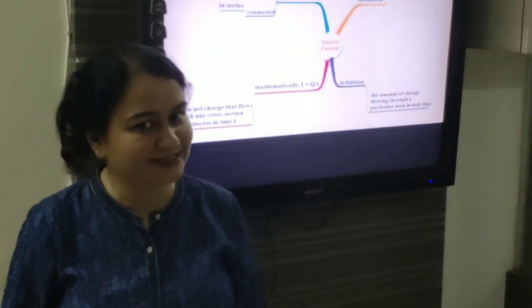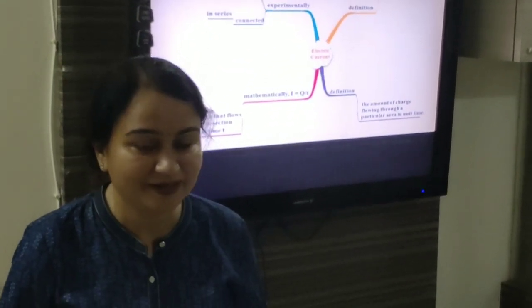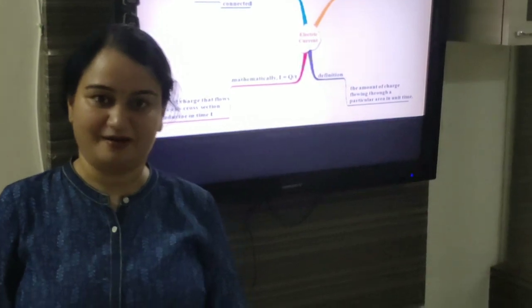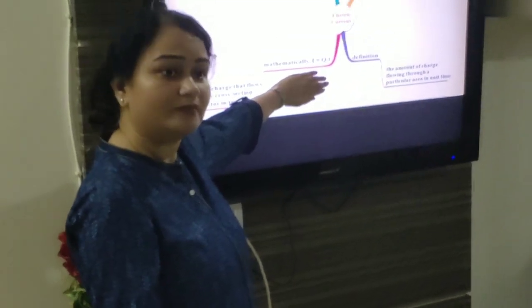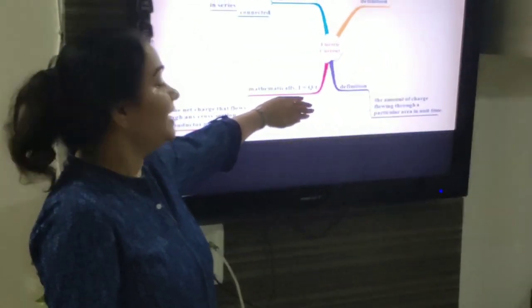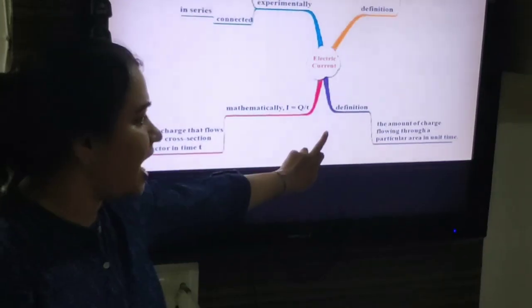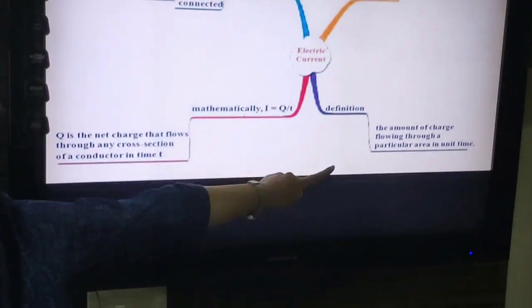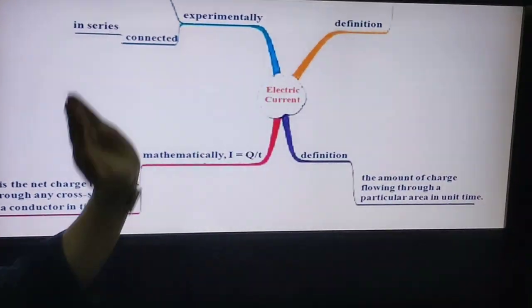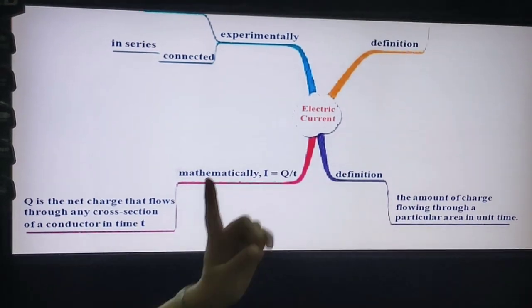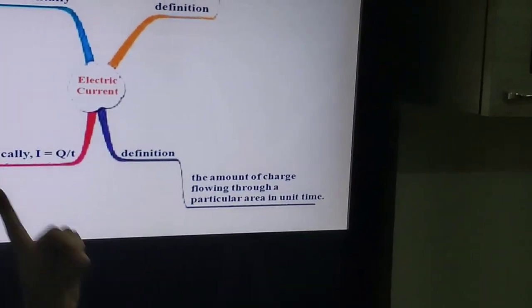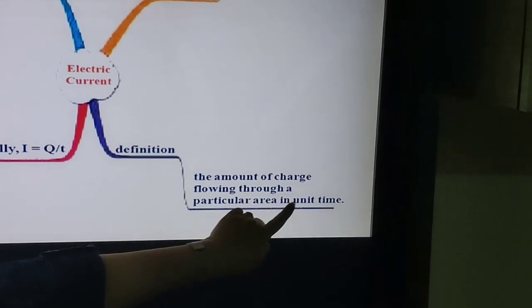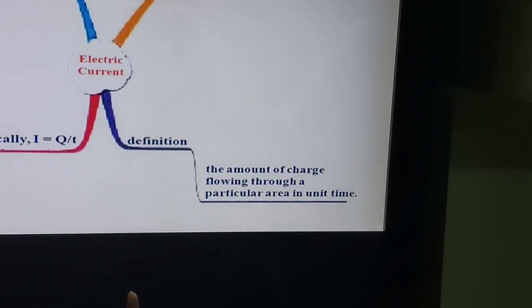So what is the SI unit of current, children? It is ampere. And how can we define 1 ampere? From this formula only. What will we say? If 1 coulomb charge is flowing through a particular area in 1 second, what will be the amount of charge? 1 coulomb. And what will be the time? 1 second.